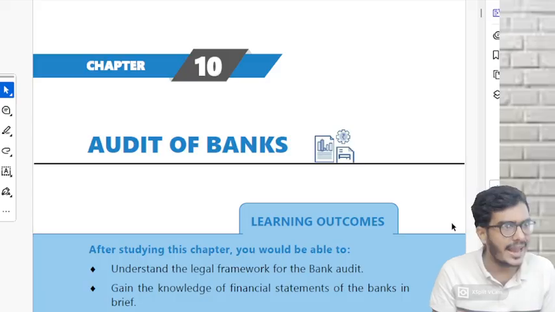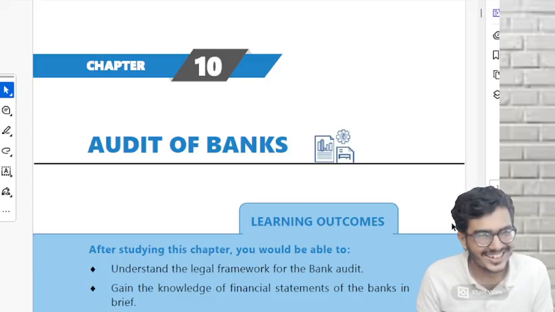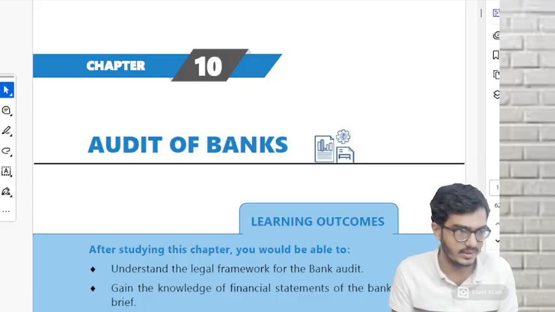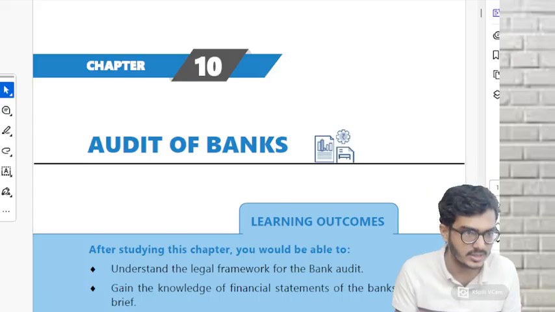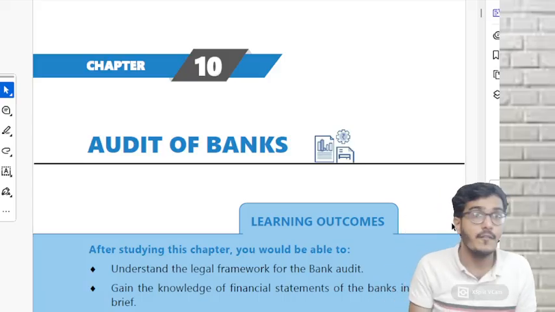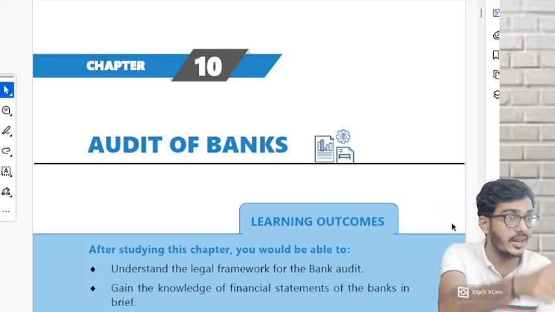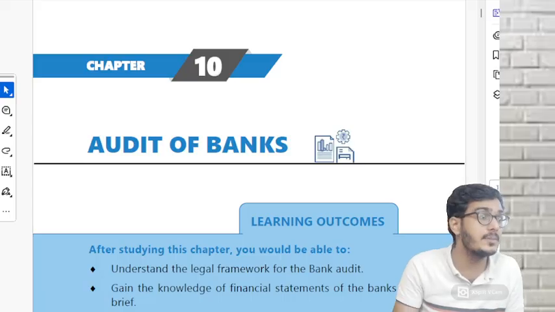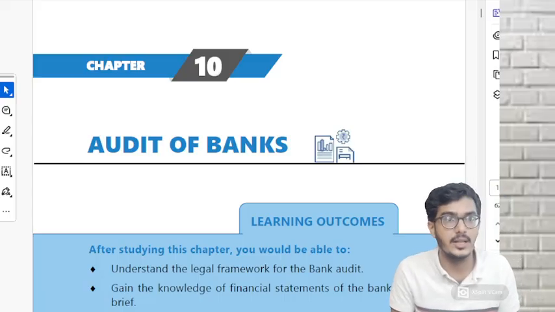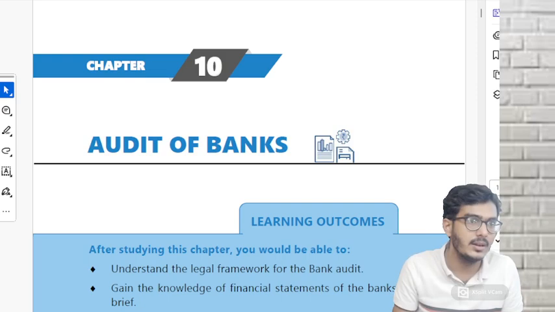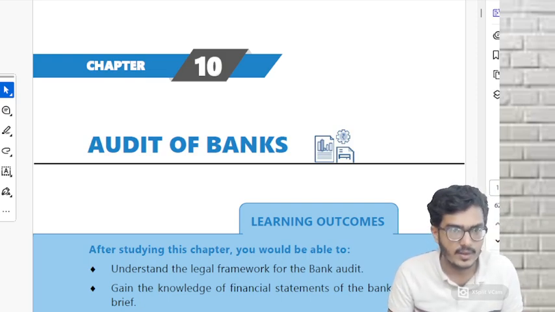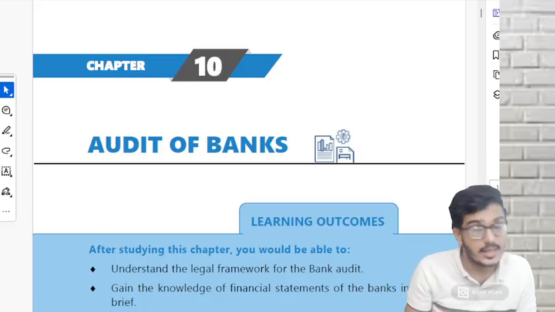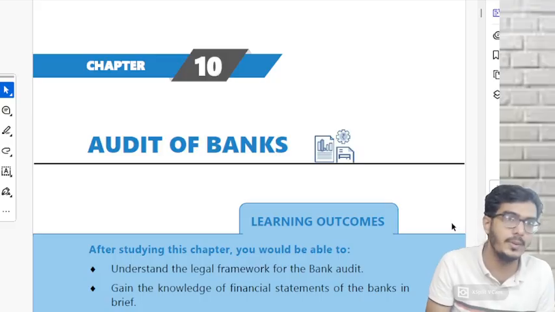Whenever you read banks, after you go home today, tomorrow, day after tomorrow, till you die, that means till you write your inter exams, even during your inter examination day, first you'll always start reading from page number 21 to page number 48. Then you will jump on to page number 1 till page number 20.